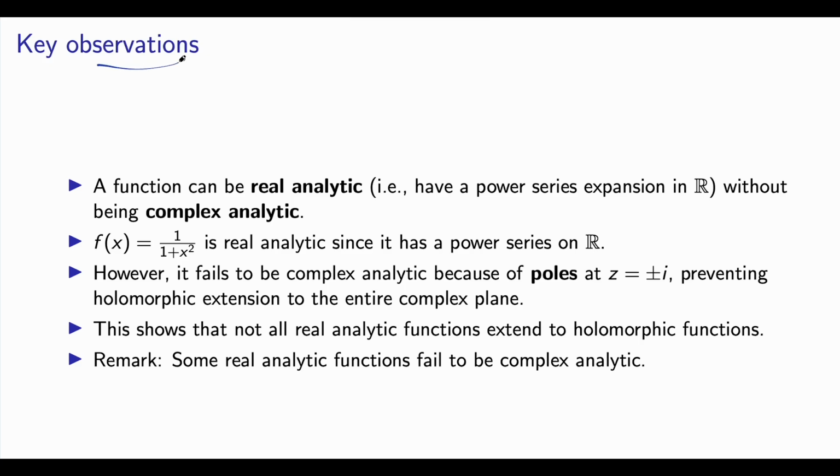So the key observation is that a function can be real analytic, with a power series expansion in R, without being complex analytic. The function 1 upon 1 plus x squared is real analytic since it has a power series in R. However, this fails to be complex analytic because of the poles, preventing holomorphic extension to the entire complex plane.